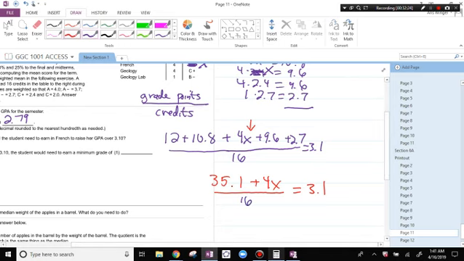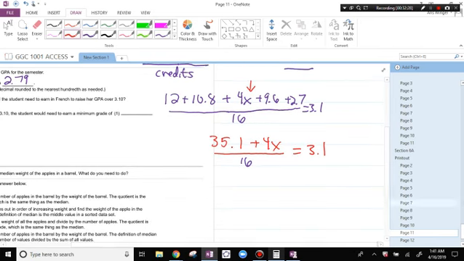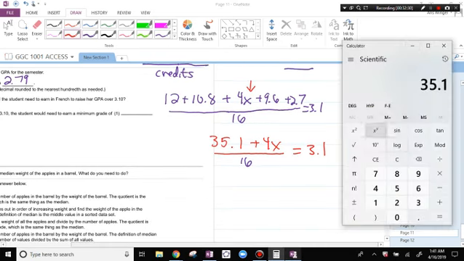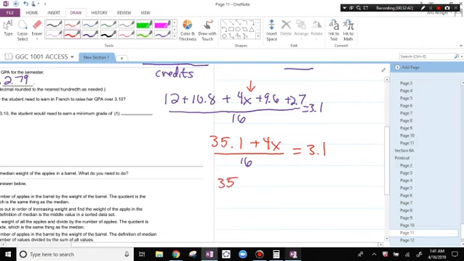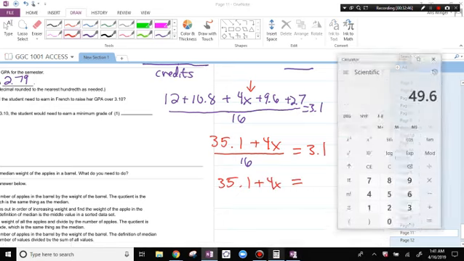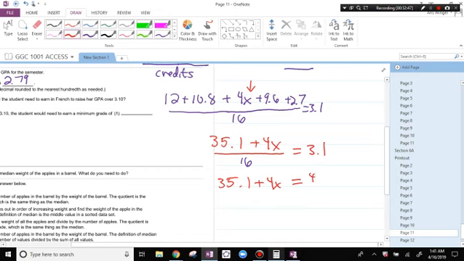Now we're going to solve for X, so we're going to multiply by 16. 3.1 times 16 is 49.6. So 35.1 plus 4x equals 49.6. We're going to subtract 35.1 on both sides.